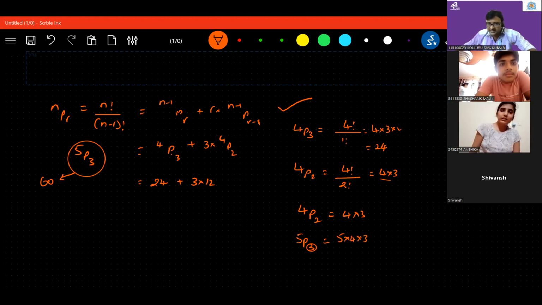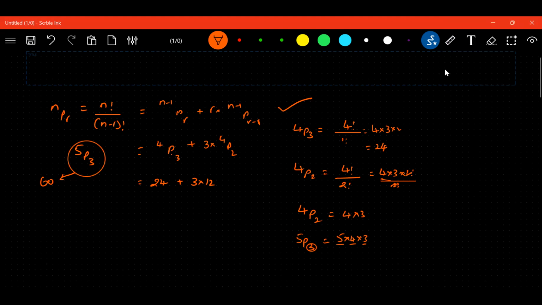This is my first value, second value, third value. Like this also you can calculate. In 4P2 it is 4 into 3 into 2 factorial upon 2 factorial. I cancel 2 factorial. It is a trick also.